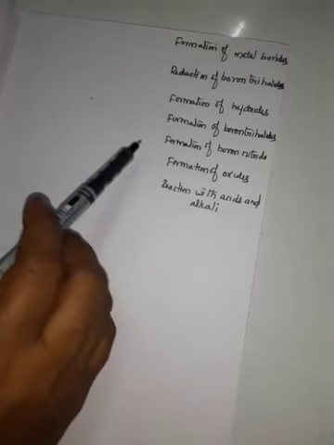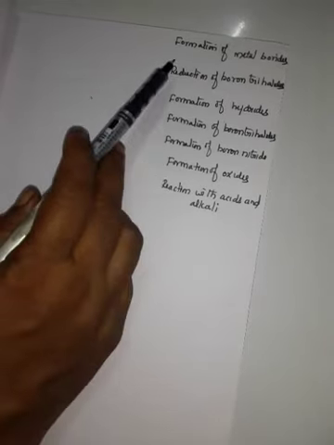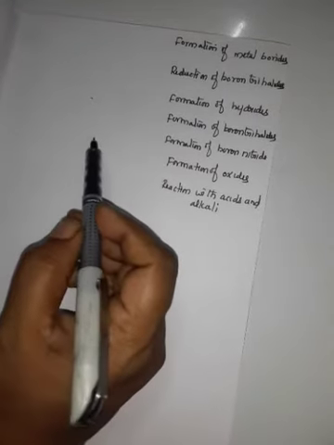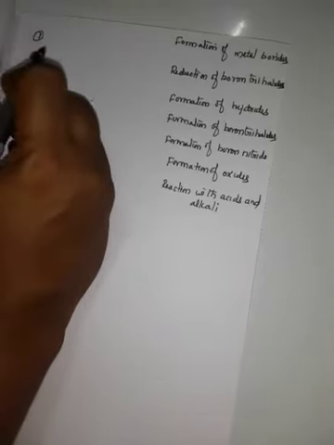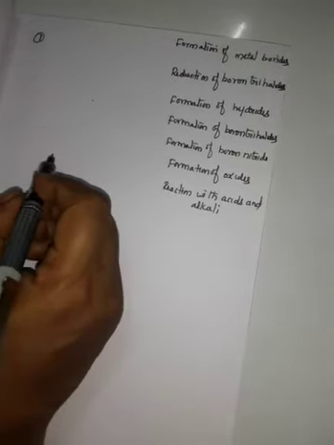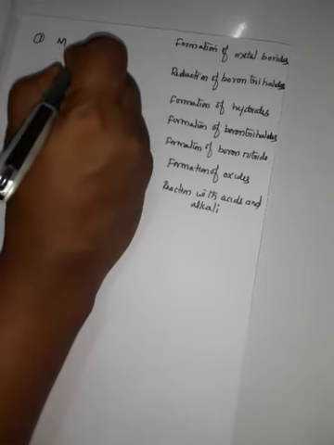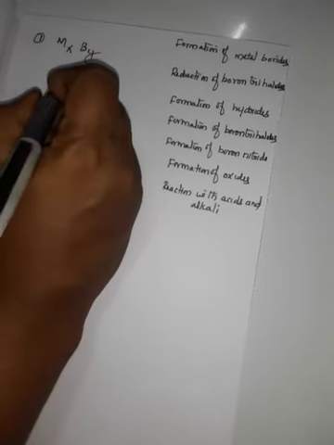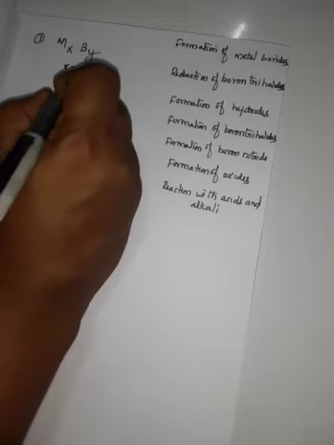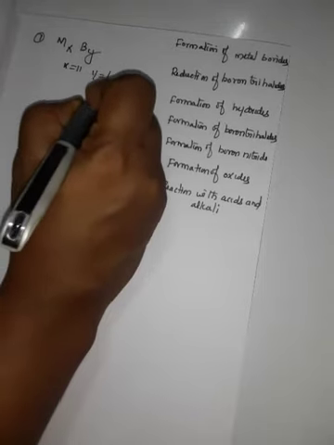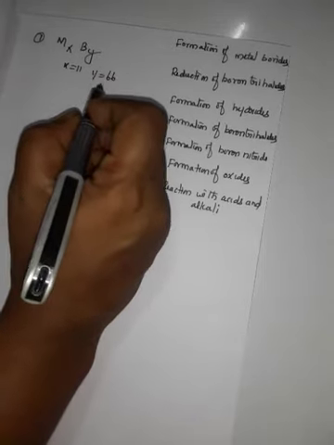First one, with metals. Boron reacts with metals except alkali metals, forming MxBy, where x is 1 and y is 6 or higher compounds.